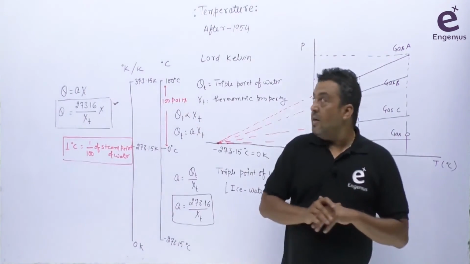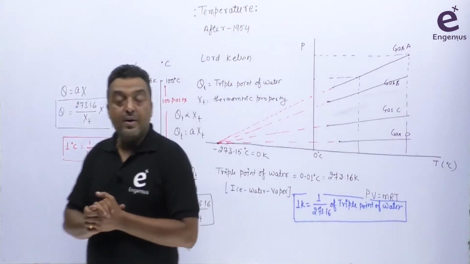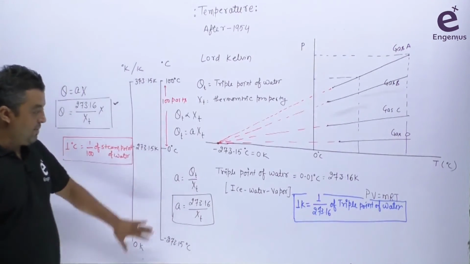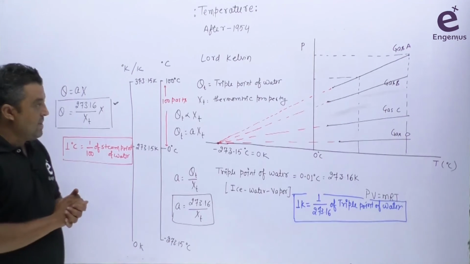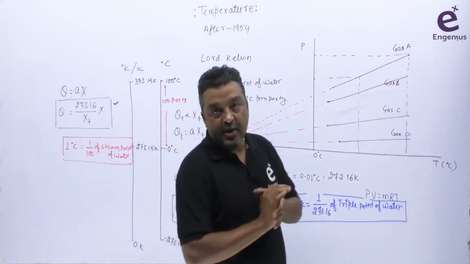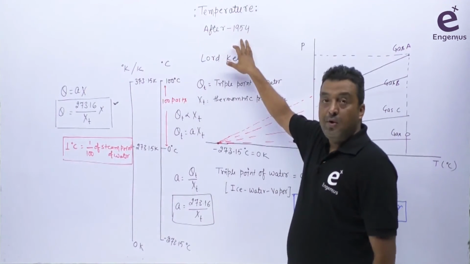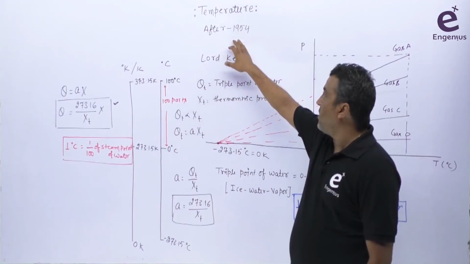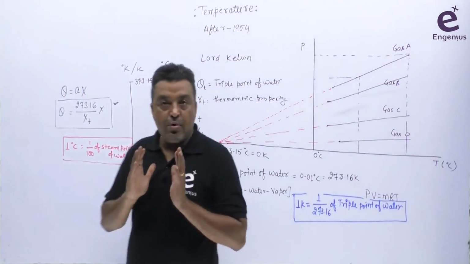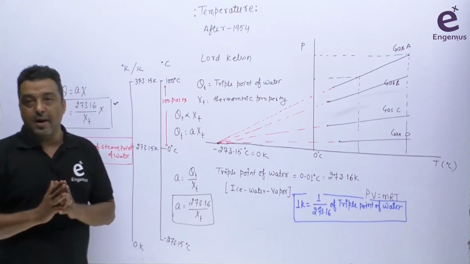So I think we covered in this lecture what temperature is and how temperature scales work. This lecture is very important, because this is the base of thermodynamics. In this lecture we discussed how we can define temperature, how we can use the scale system, what kind of scale system we used before 1954, and what type of scaling system we are using after 1954. So I think whatever has been discussed so far is clear in your mind. Okay.